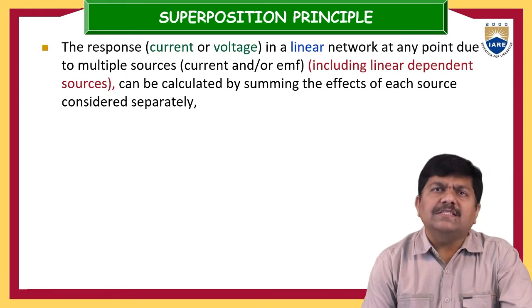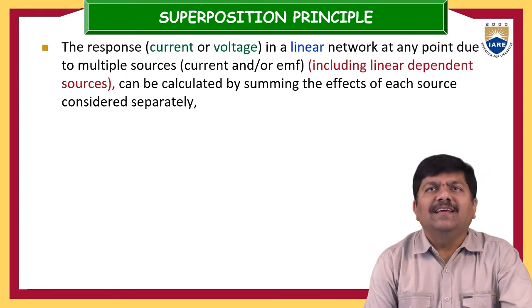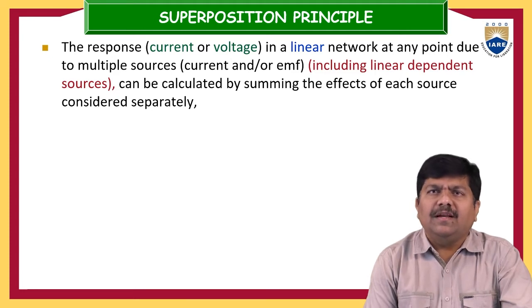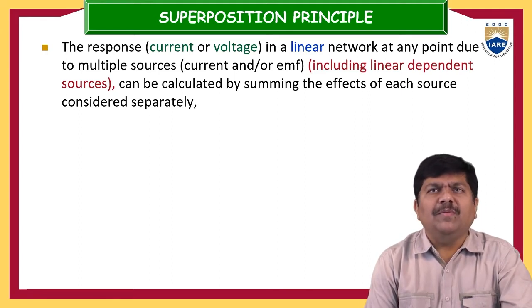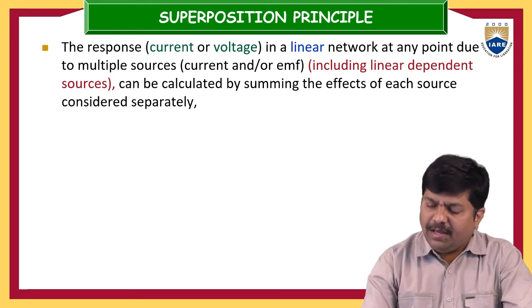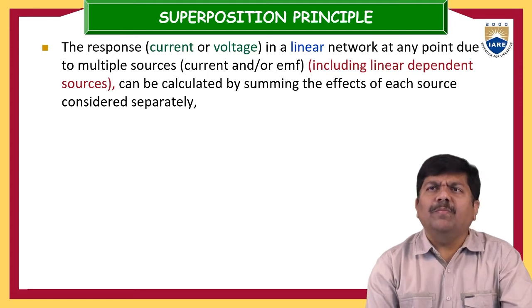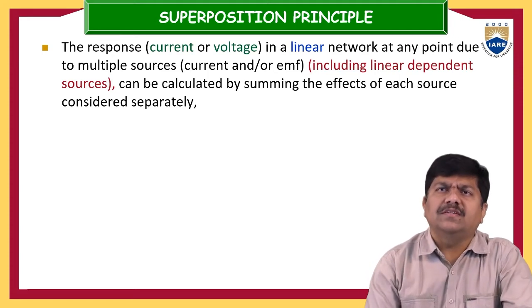So in the broad sense, what does this superposition principle mean? The response, current or voltage, in a linear network at any point due to multiple sources, which could be either voltages or currents, including linear dependent sources or independent sources, whatever it may be, can be calculated by summing the effects of each source considered separately.